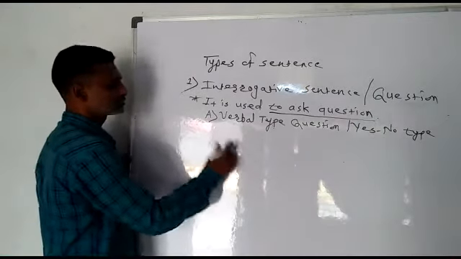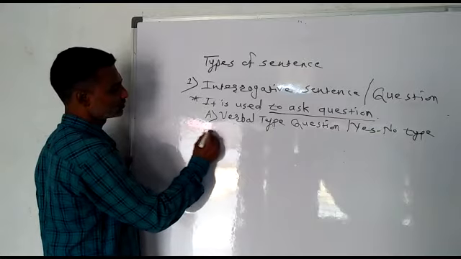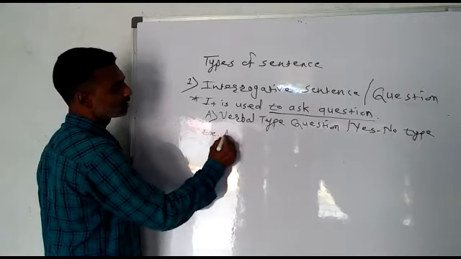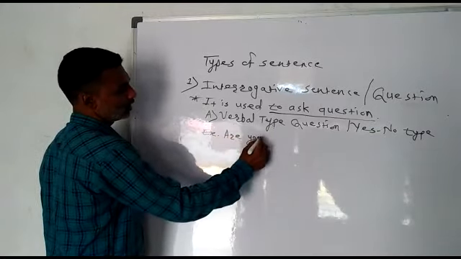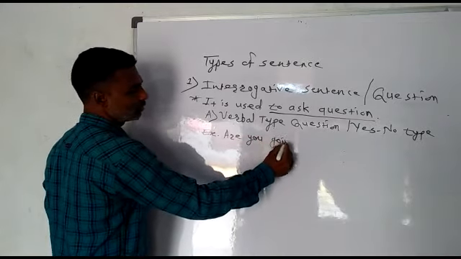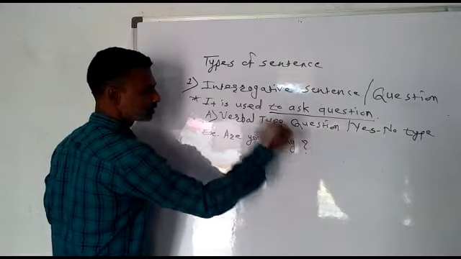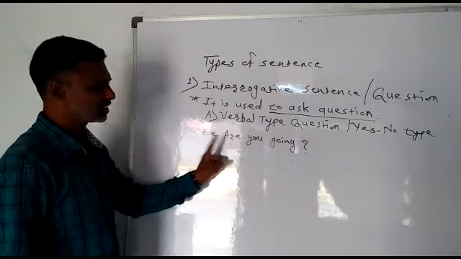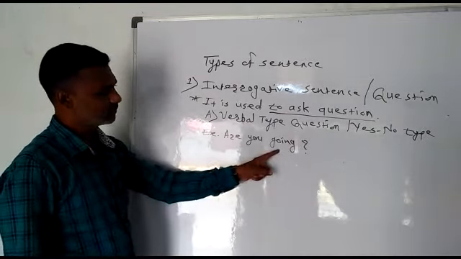For example, are you going? Just observe this example. Are you going?